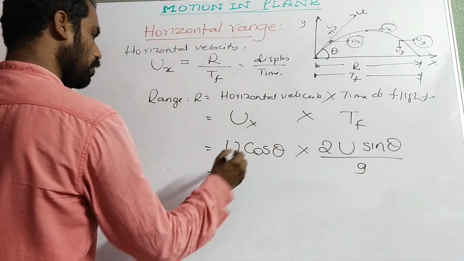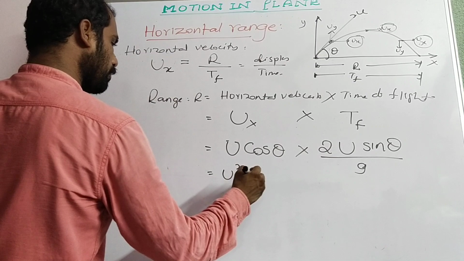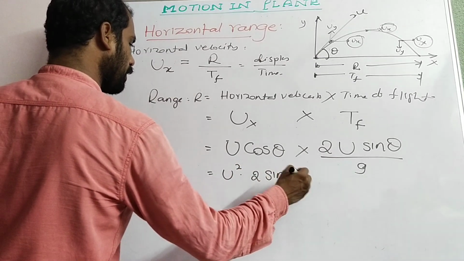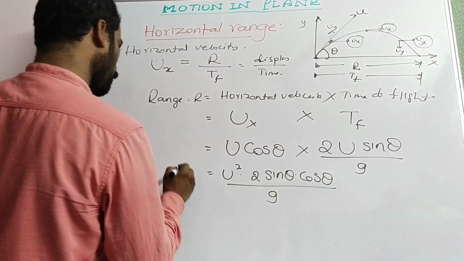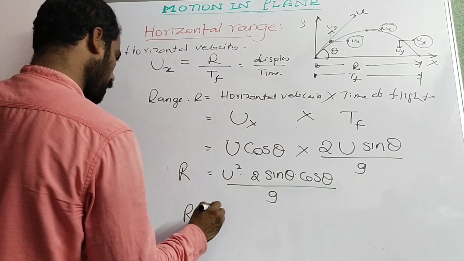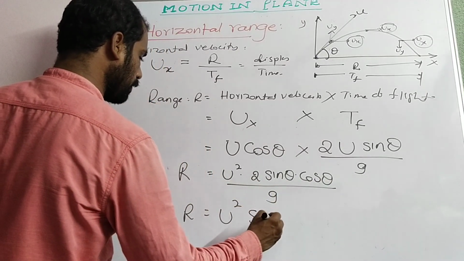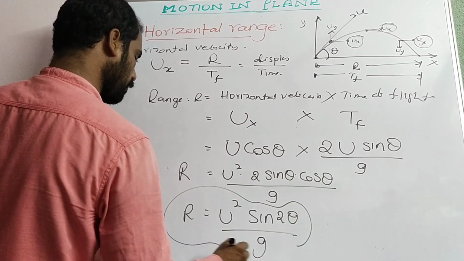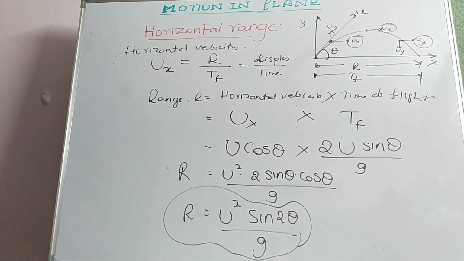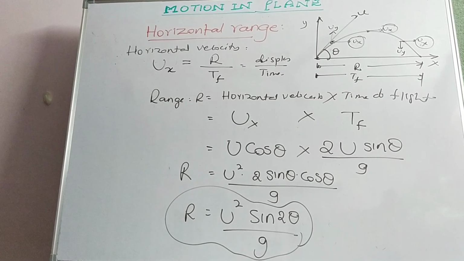See here, u square into 2 sin theta cos theta by g. So range R is equal to u square sin 2 theta by g. R equal to u square sin 2 theta by g is the expression for range.